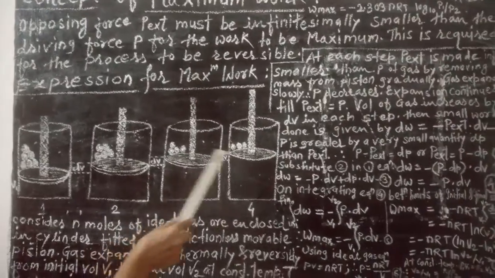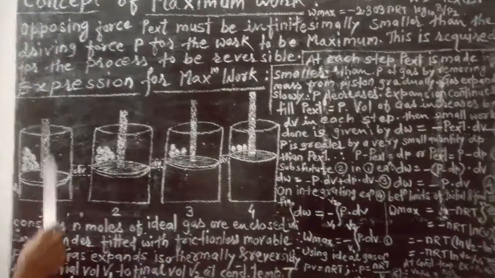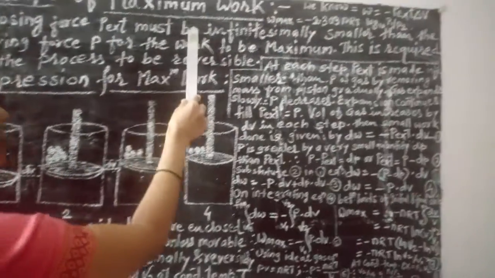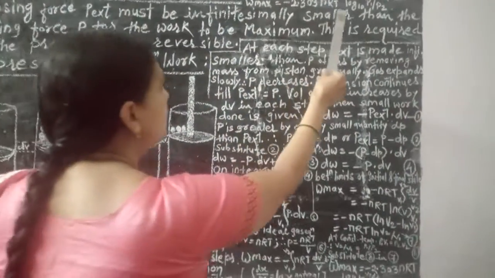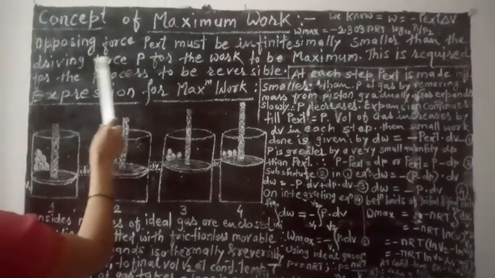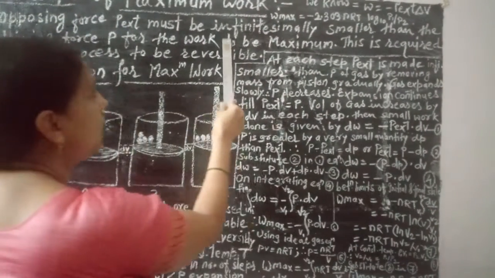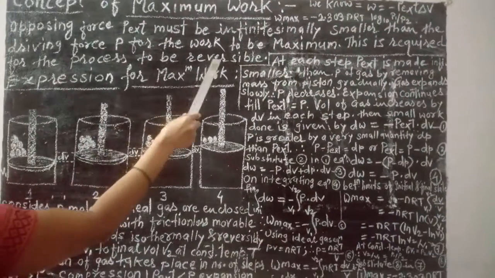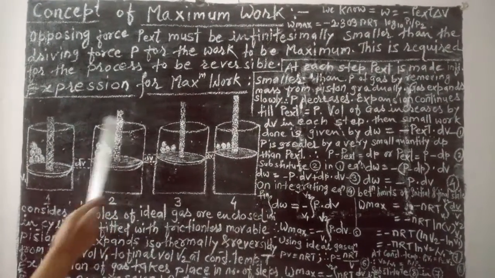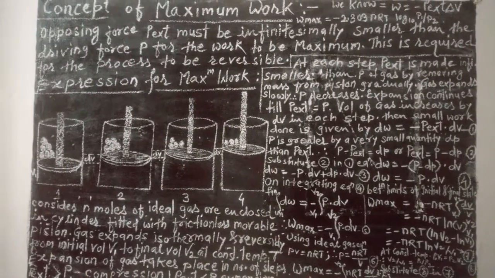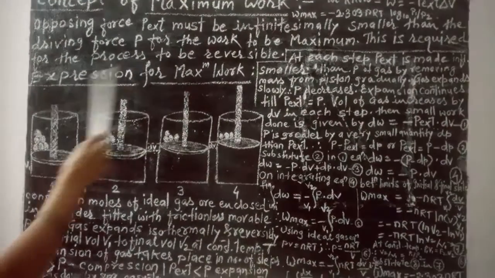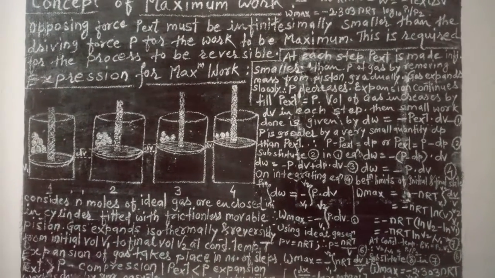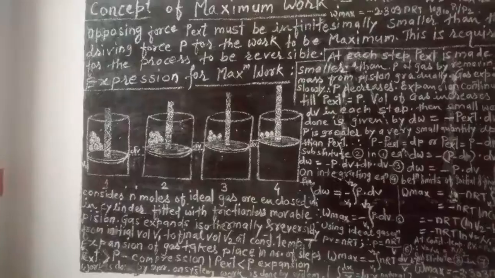So this process becomes reversible, and therefore I have written here, opposing force P external must be infinitesimally smaller than the driving force P for the work done to be maximum, and this is required for the process to be reversible. So in this case, reversible work is performed by the system. For this, watch here on the blackboard, I will explain to you.